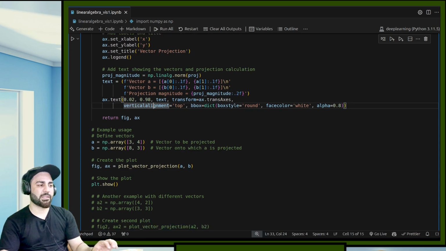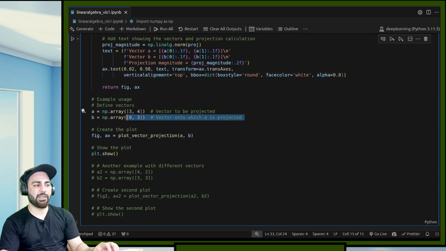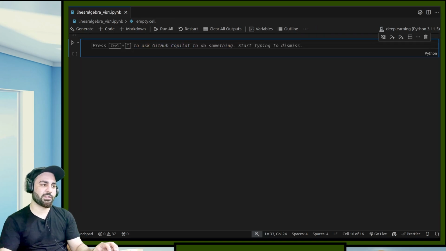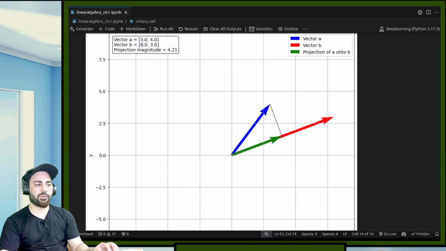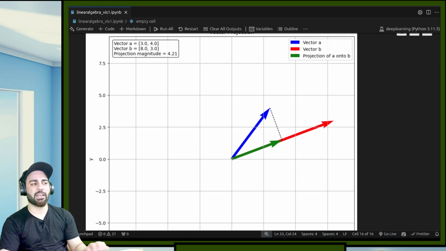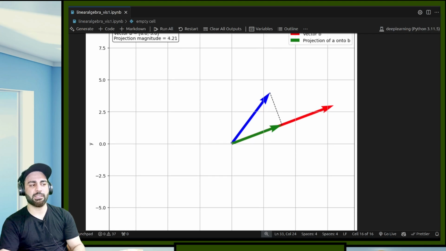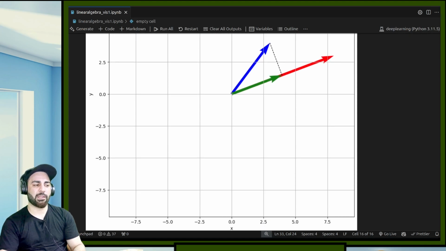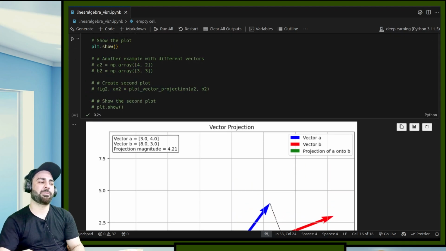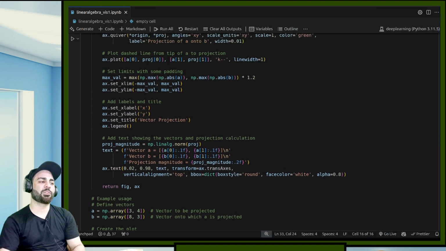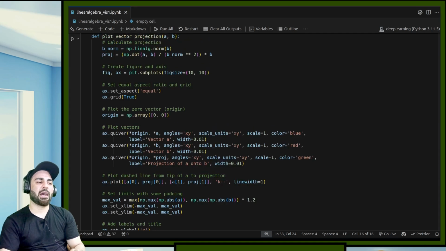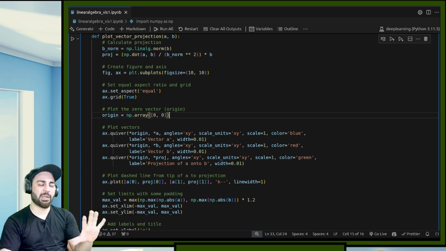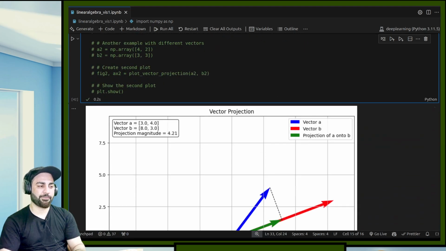And if you just have these values a and b, and I want to show the projection of a onto b, so this is that. This is the projection of a onto b. Okay, here I can say vector a is this, vector b is this, projection magnitude is 4.42, and this is how it will look. Okay, I have created a little bit bigger figure, but I hope that you can just go through the code and write it line by line and ask yourself what each line is doing, and it should be pretty clear to you, because you know enough matplotlib to understand this. Okay, this is the projection.